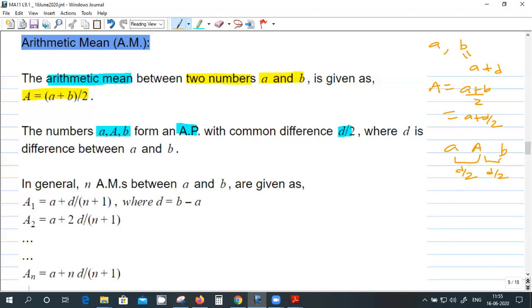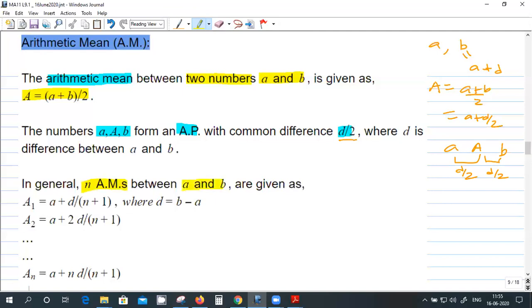Is it clear? Yes, sir. So A, the arithmetic mean, and B will form an arithmetic progression of common difference D by 2. So this is the arithmetic mean between two numbers A and B. Similarly, I can insert n arithmetic means between A and B, not just one.